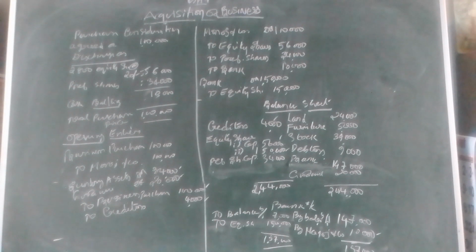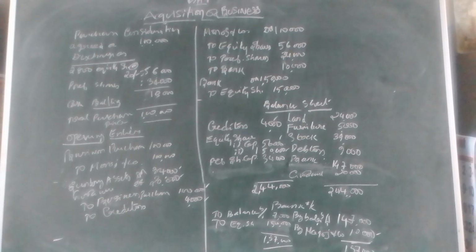Then we have to prepare the balance sheet. Before preparing the balance sheet, it is better to prepare the bank account. Why? Because payment entry, amount received, opening balance, all those things are available. Opening balance is taken on the debit side because bank is an asset. All assets are debit balances. Closing balances are on the credit side. So this is a bank account. We have to debit the opening balance 7,000 rupees.